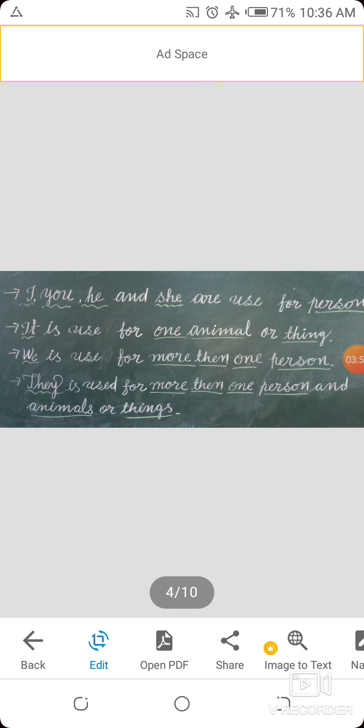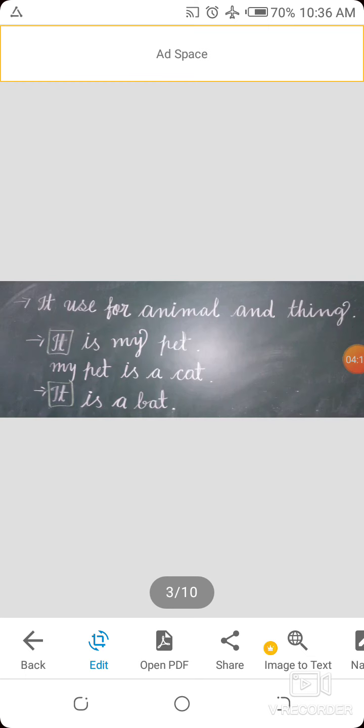It is used for only one animal or one thing. जब किसी एक एनिमल या फिर किसी एक चीज़ के बारे में बात हो रही है तो हम यूज़ करेंगे इट. जैसा हमने आगे के एग्जाम्पल में सीखा. It is my pet, a cat. It is a bat. Here the cat is only one and the bat is also only one. That's why we use it here.